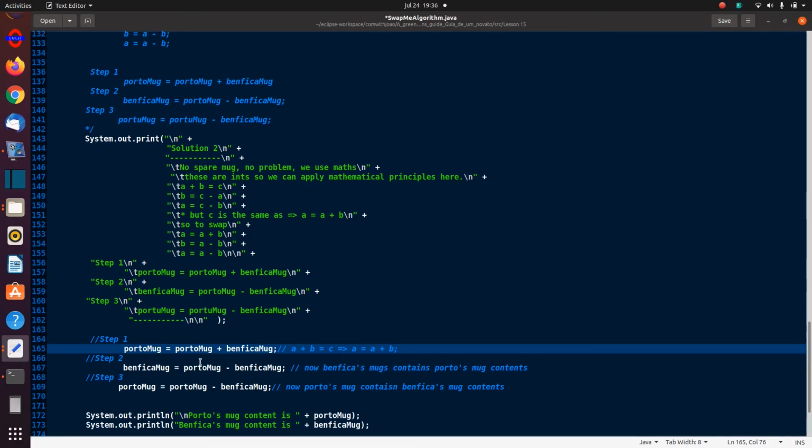So I'm taking the Porto's value in there, and the Benfica's value in there. As you can see, I'm swapping them around.